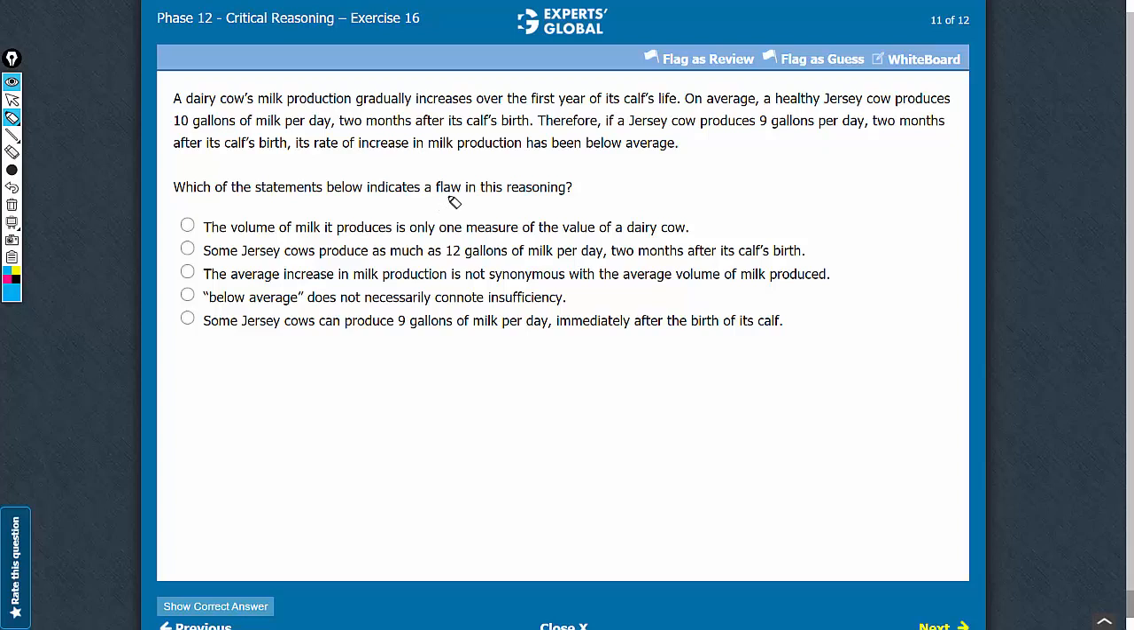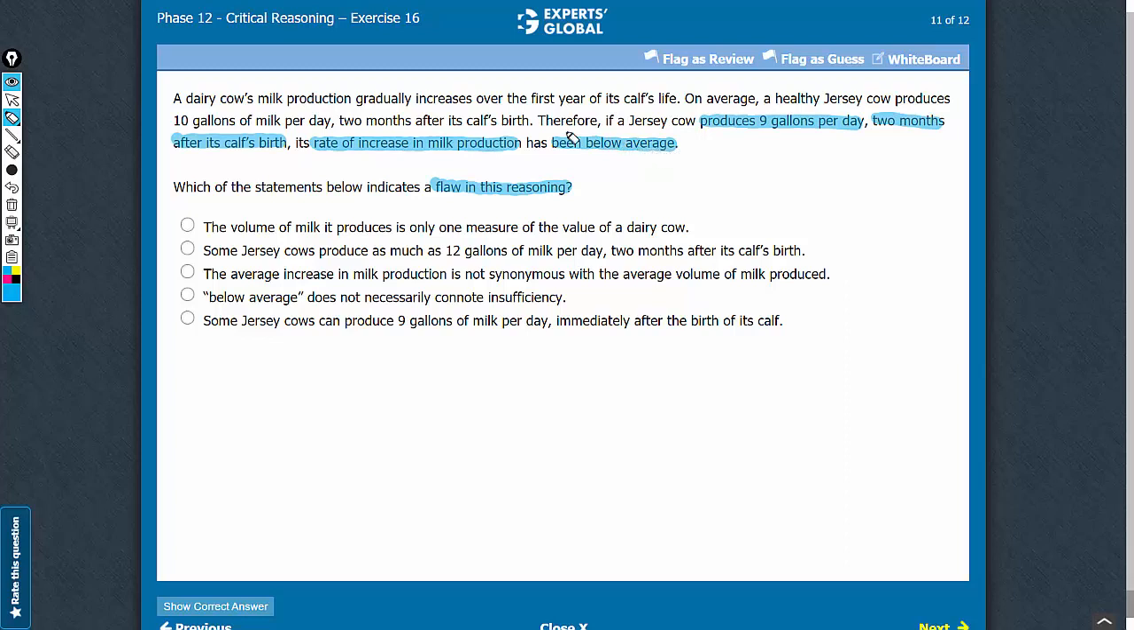This is a logical flaw question and we have to find out the flaw in the reasoning. The conclusion is that a cow that produces 9 gallons per day 2 months after the birth of its calf, in such a cow the rate of increase in milk production has been below average.